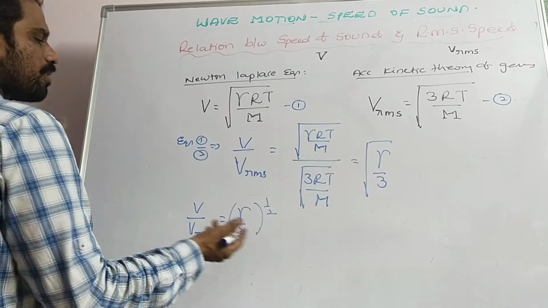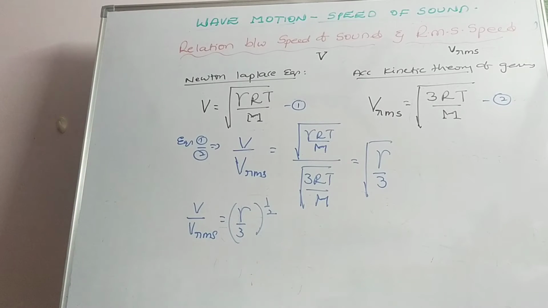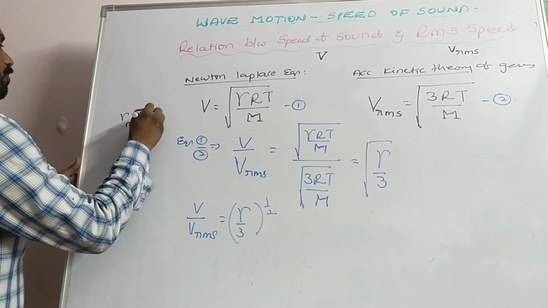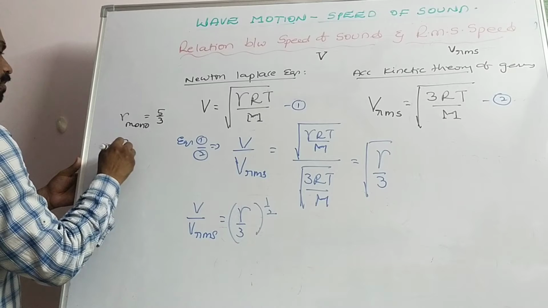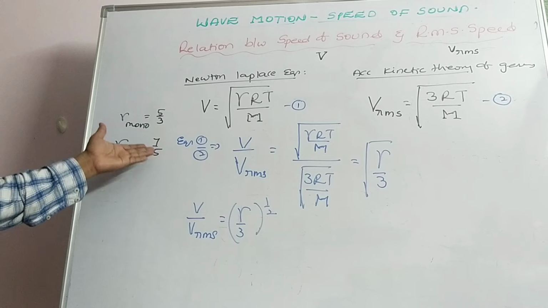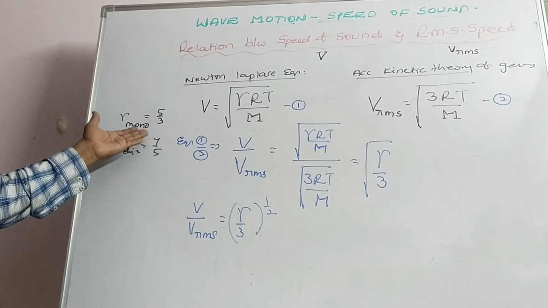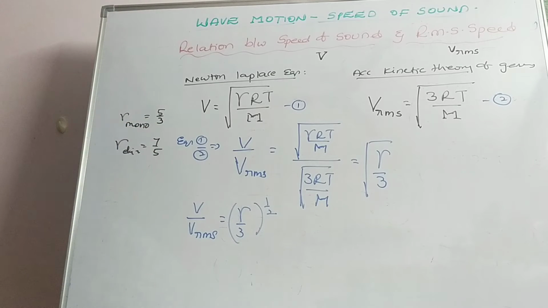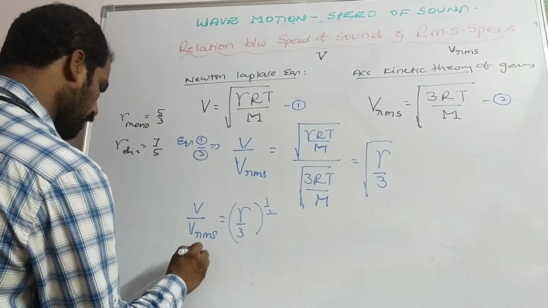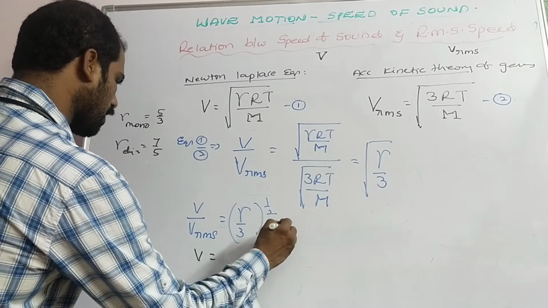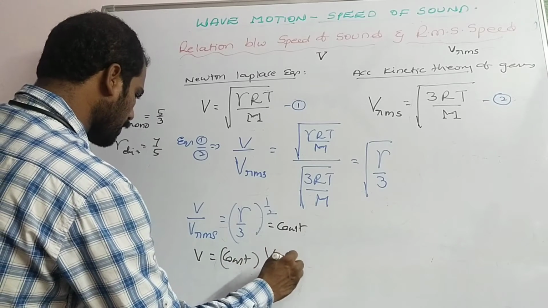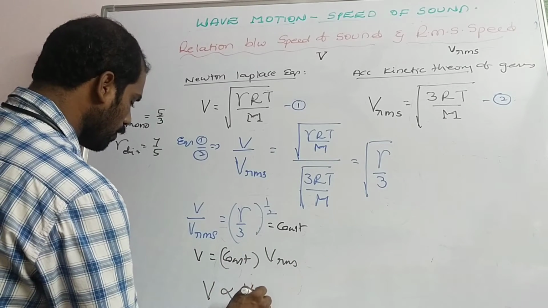Gamma value is constant for given gases. For a monoatomic gas, gamma is 5 by 3. For a diatomic gas, gamma is 7 by 5. So if nitrogen gas is provided, then we have to take 7 by 5. If helium gas is provided, gamma will be 5 by 3. So V is equal to some constant into VRMS.